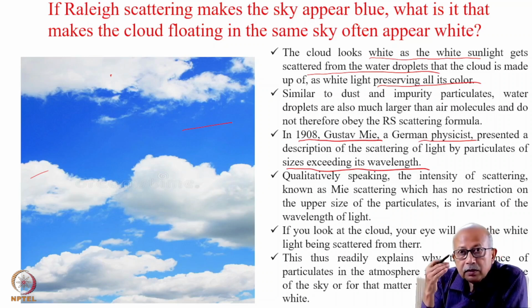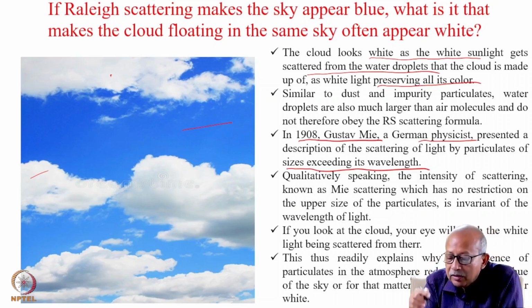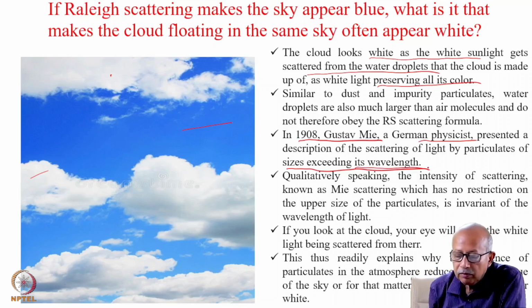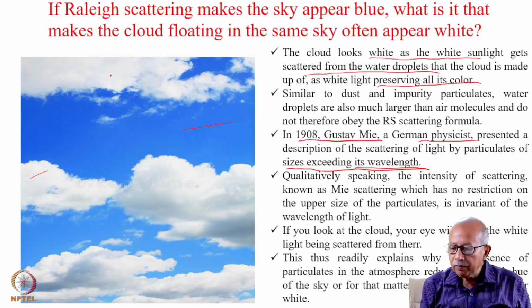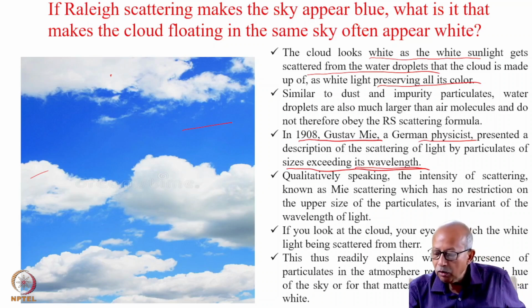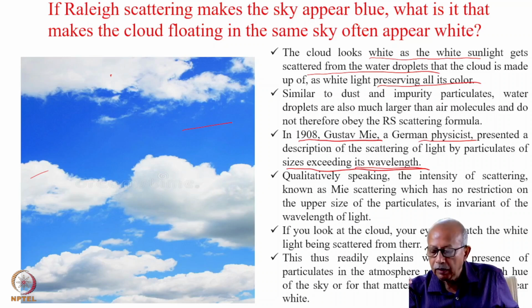Here, the size of the scatterer exceeded that of the wavelength. Qualitatively speaking, the intensity of scattering, known as Mie scattering, which has no restriction on the upper size of the particulate, is invariant of the wavelength of light.